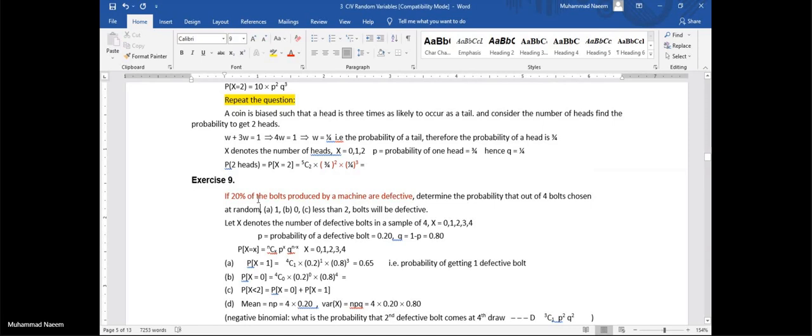Now, if 20% of the bolts produced by a machine are defective, determine the probability that out of 4 bolts chosen at random, there is 1 bolt defective.